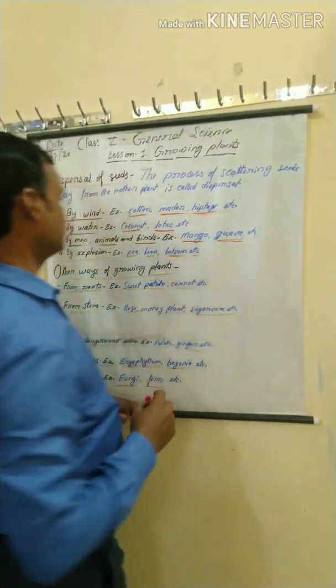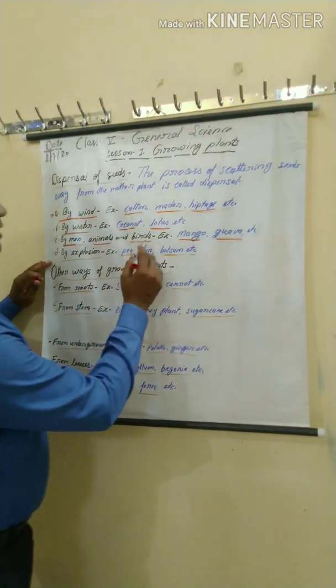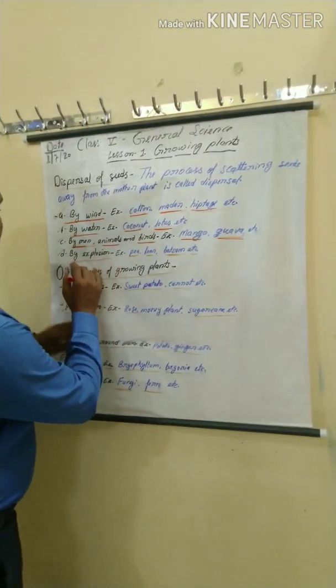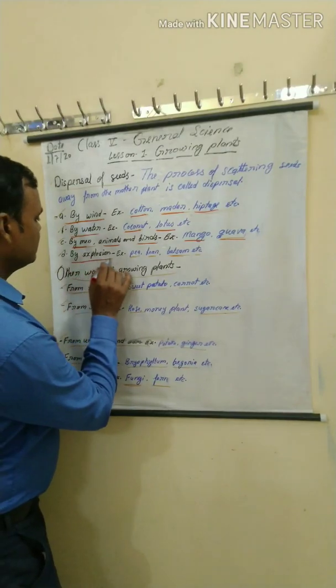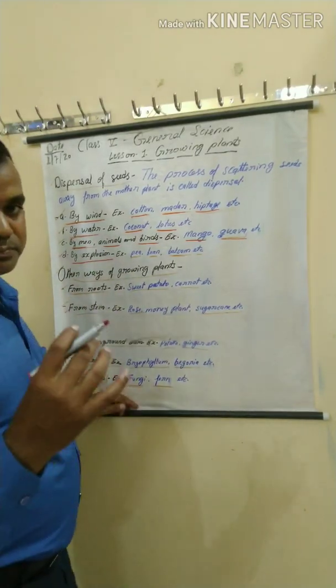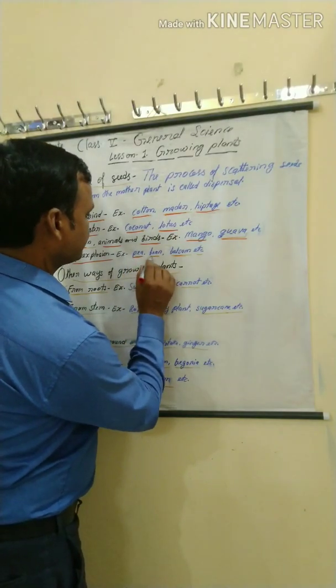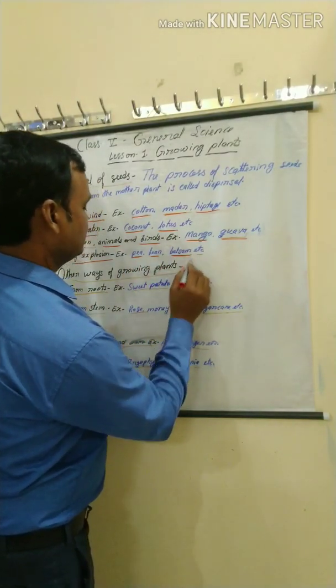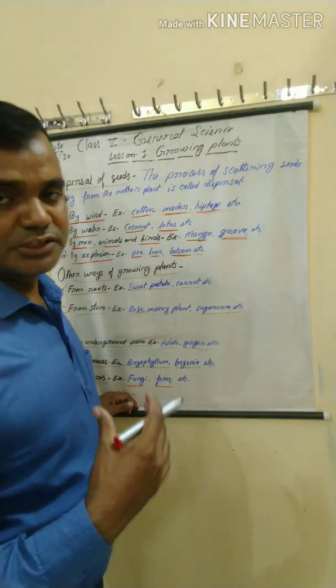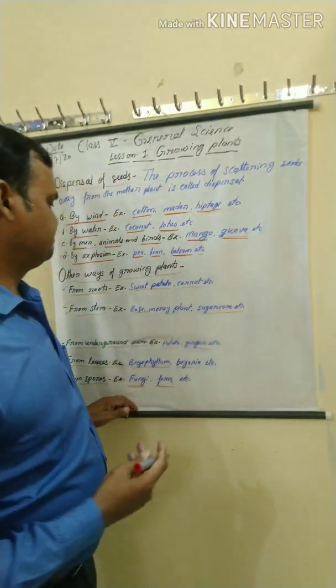Their seeds are dispersed by man, animals and birds. Next, by explosion. Some plant seeds are dispersed by explosion: pea, bean, balsam.